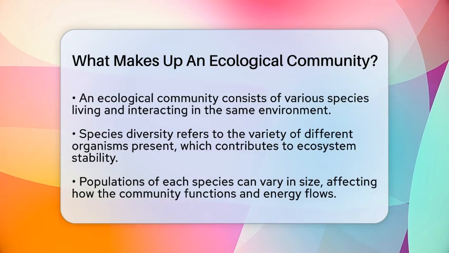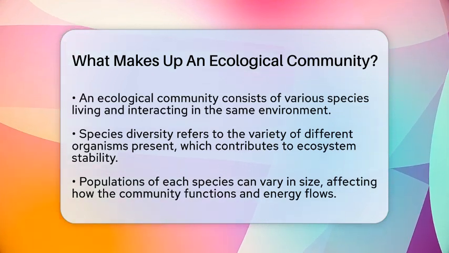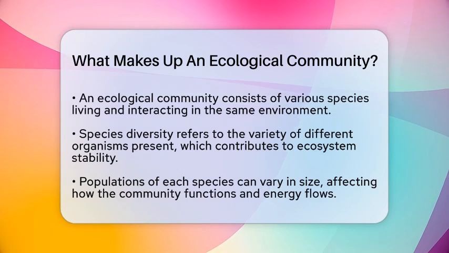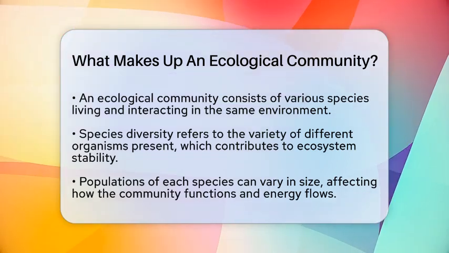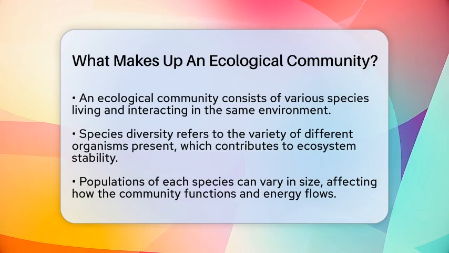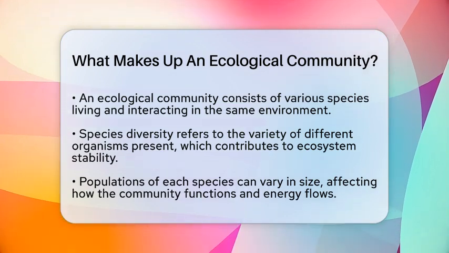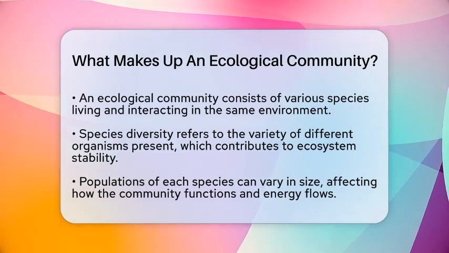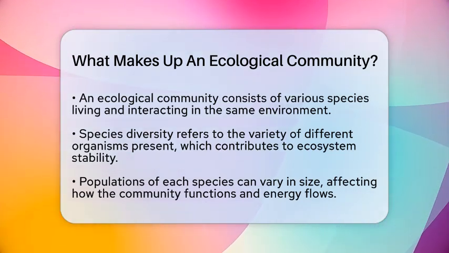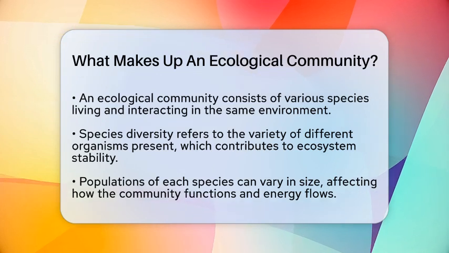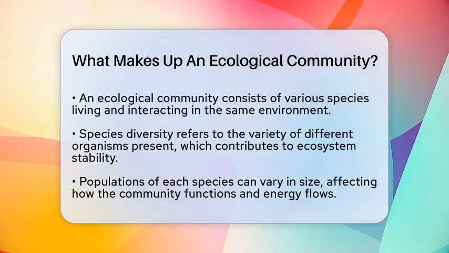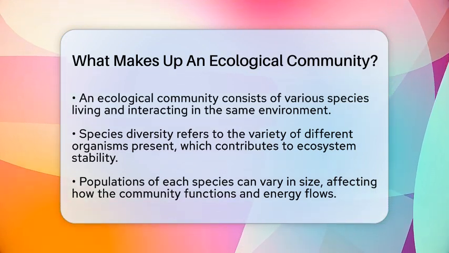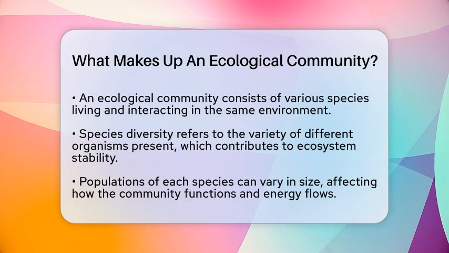These species don't just coexist, they interact in many ways that keep the environment balanced and functioning. The first thing to know is that a community has a variety of species, which is called species diversity. This means the number of different types of plants, animals, and other organisms in an area. The more diverse a community, the more stable it tends to be. Some communities might have just a few species, while others can have hundreds or even thousands. This variety helps the ecosystem bounce back from disturbances and keeps it healthy.